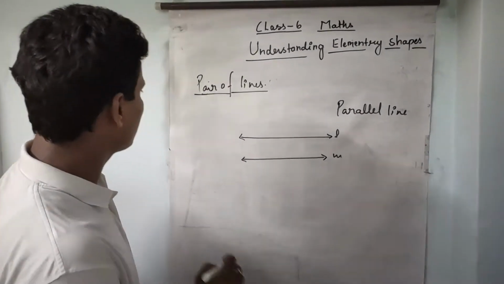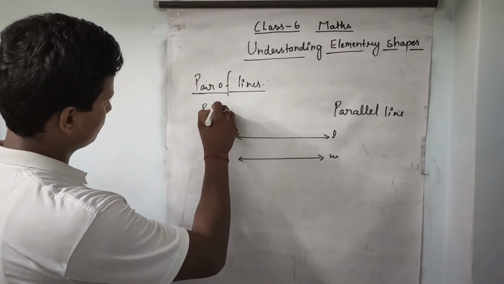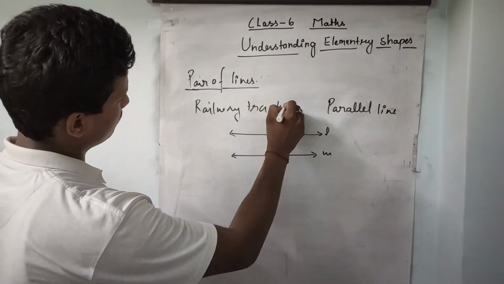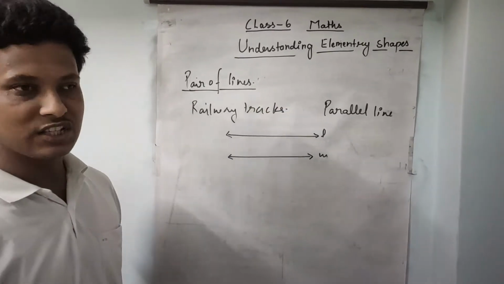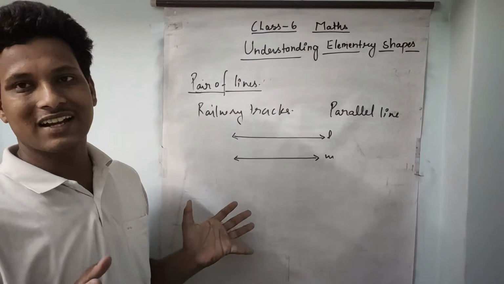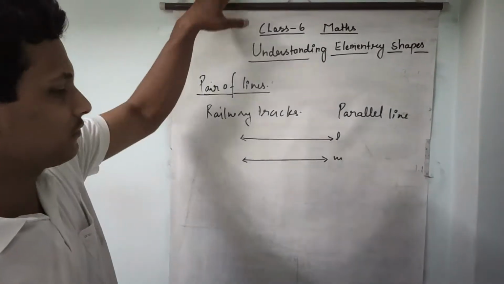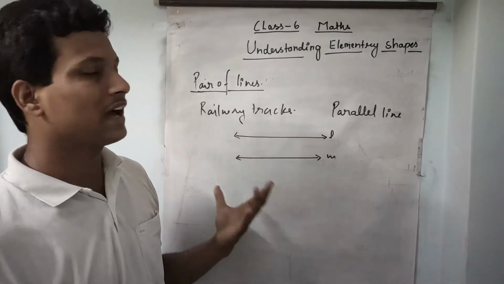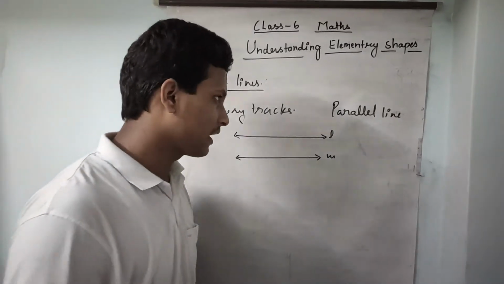Like the example, railway tracks. Railway tracks never meet each other. And the opposite sides of a door, the opposite sides of this board, they will never meet each other. So that is called parallel lines. Those are examples of parallel lines.